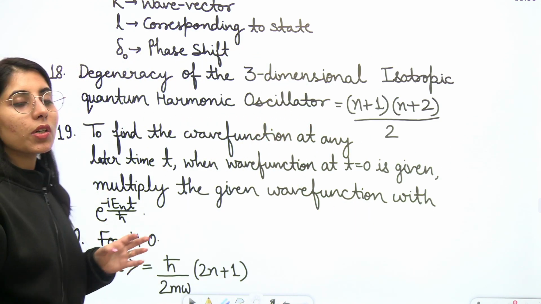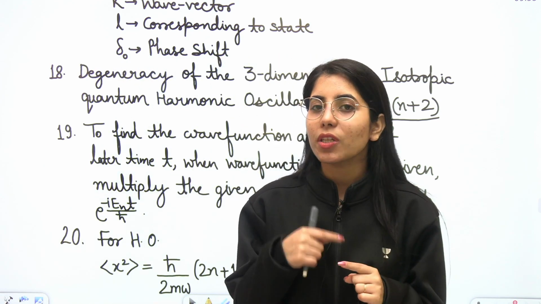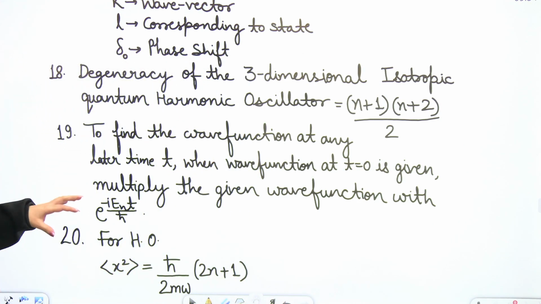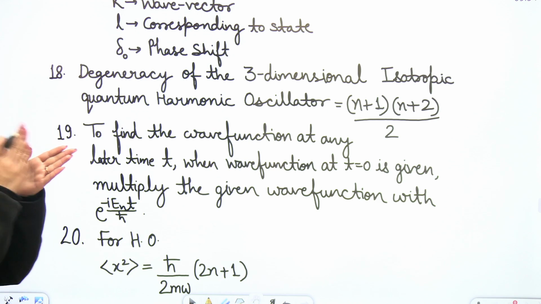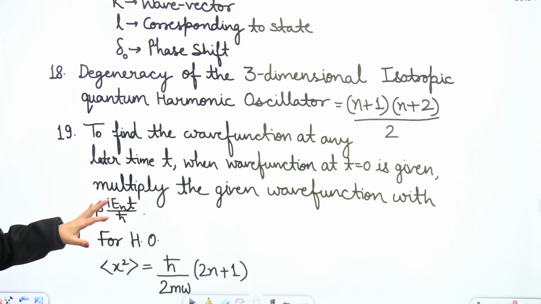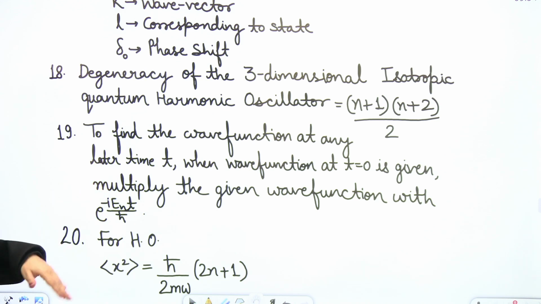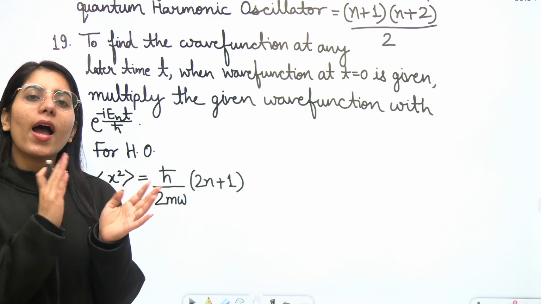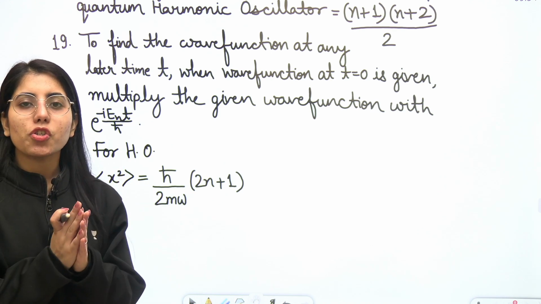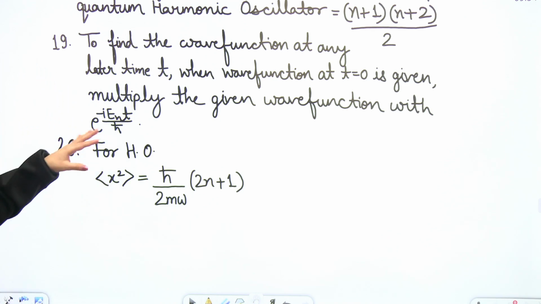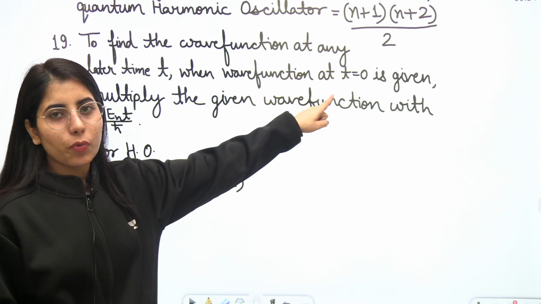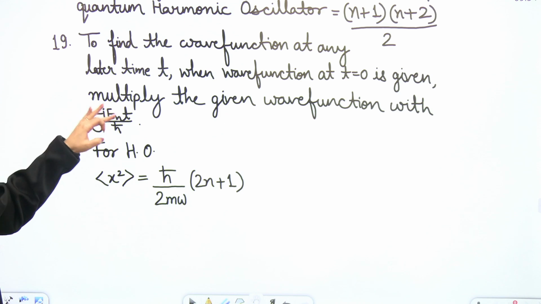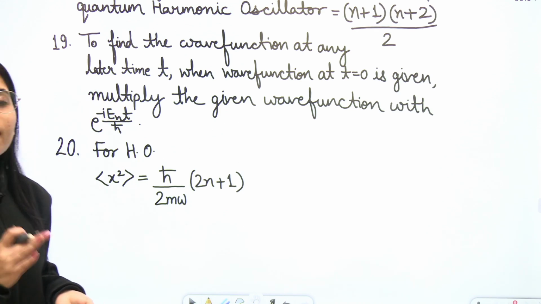Next one, if you are given the wave function at time t equal to 0 and you want to find the wave function at a later time t, what you will have to do is multiply each state's term in that wave function by the expression e to the power minus iota En t upon h cut. En you will keep replacing as per the state present in a particular term, and you will keep getting the expression at any later time t. If you multiply the t equal to 0 wave function given to you with this term, you will be able to get the wave function at any later time t.